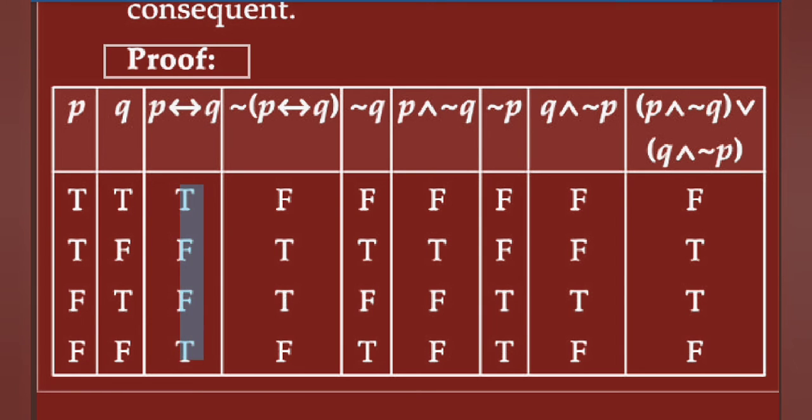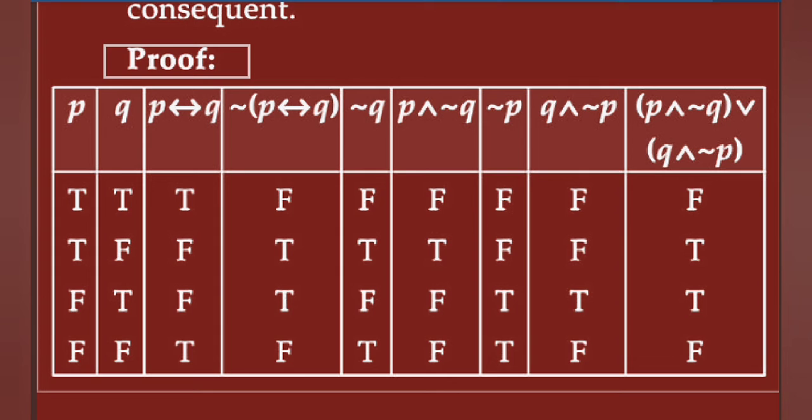Write down in this column. Means T double implication T is T. T double implication F is F. And again here write down the negation of this statement, means opposite of this. Here T, then negation of P biconditional Q is F. Here F, then write down the opposite, T.